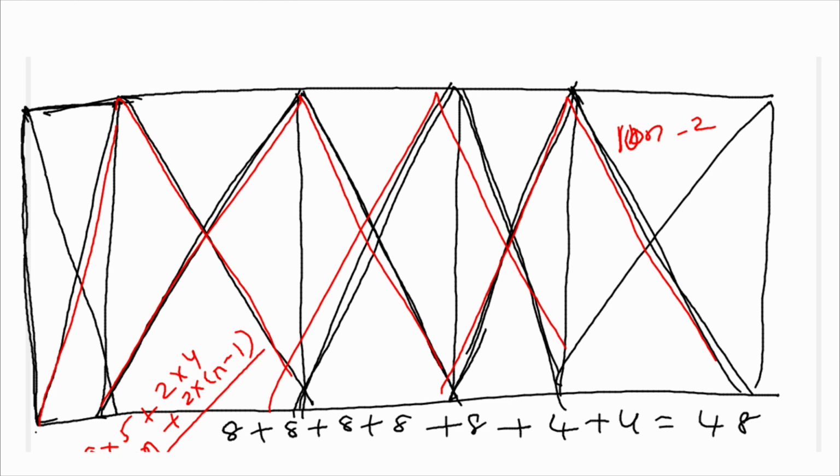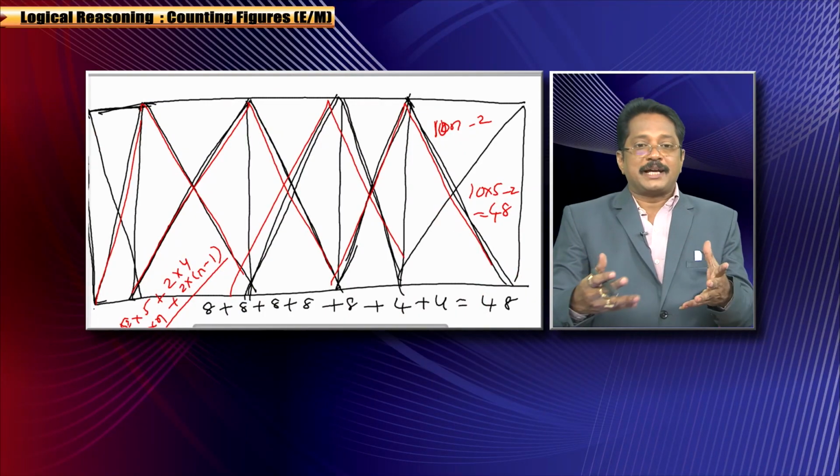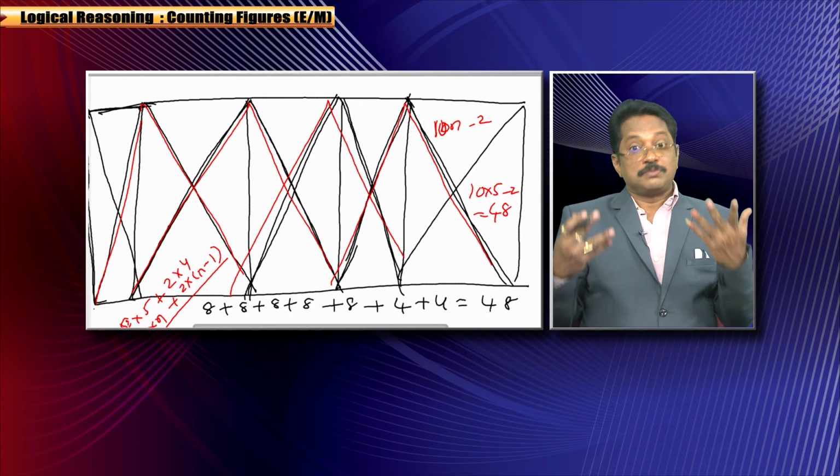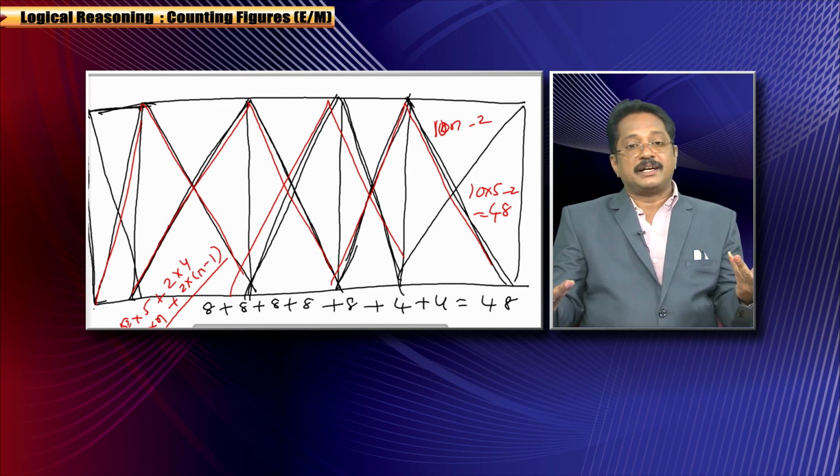Now, how many squares are added here? 5 squares are added. So, you can say 10 into 5 minus 2. 50 minus 2 is how much? 48. Clear? Now, only after in my explanation I found a new formula. Actually, I didn't think of it even before. When I was explaining, I got this idea. So, maybe in the examination you will get the same idea.